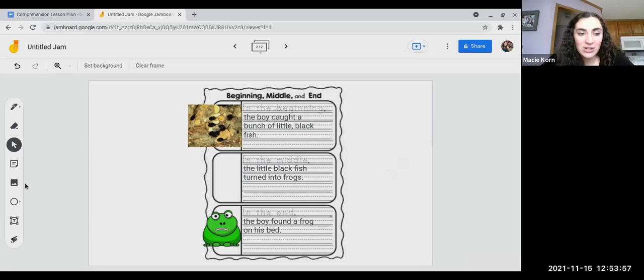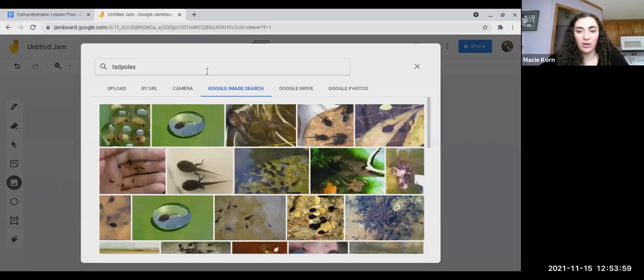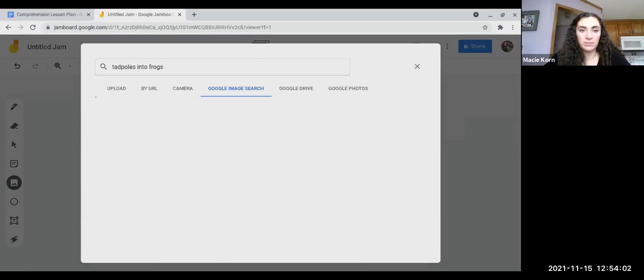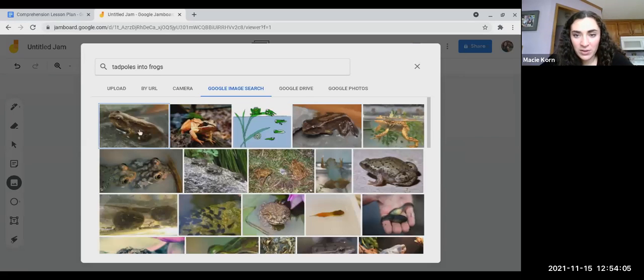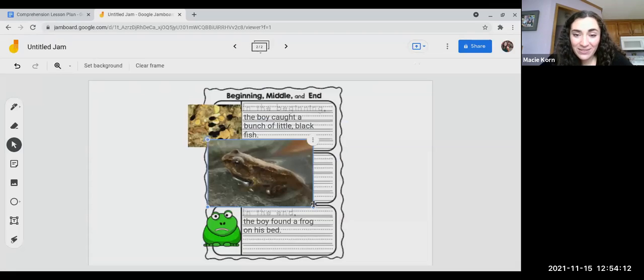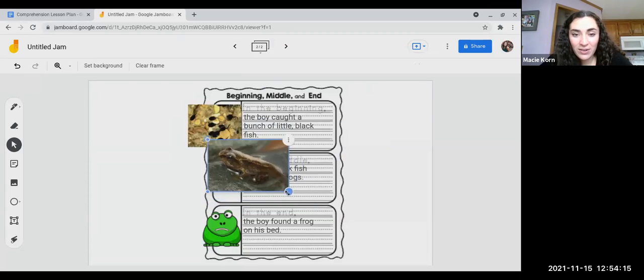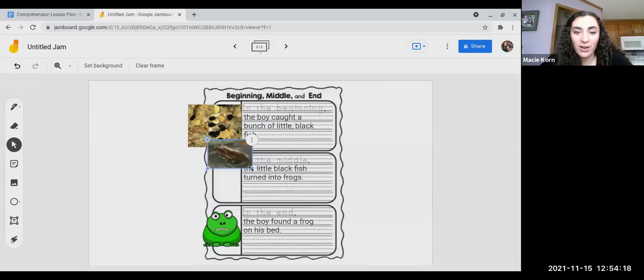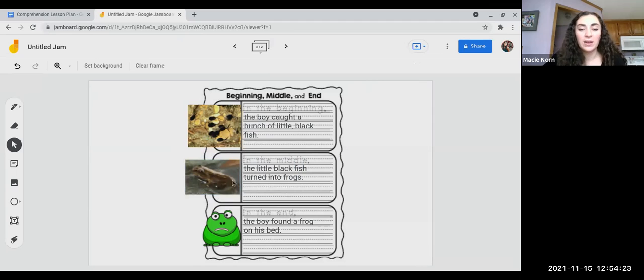So now I'm going to add a picture of the little black fish turning into frogs. So here we can see it looks kind of crazy. It's still kind of like a fish. You see this little frog still has a tail, but he already has his legs and he's almost a frog ready to jump, right? So that's kind of what we were talking about at the very end of the story when the mom said, I don't need any more almost frogs in here, right? All right, perfect. My graphic organizer is complete.